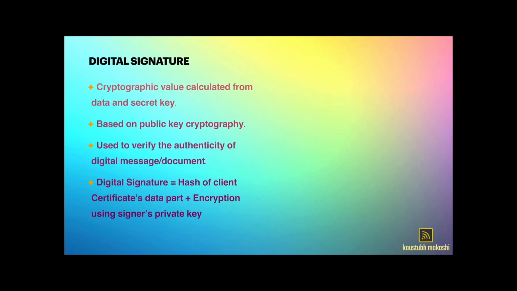To generate the digital signature, the certificate authority generates a hash of the data part of the client's certificate, and then uses its own private key to encrypt that hash. Once it generates the digital signature, it attaches it to the client certificate to digitally sign it. We will see how this digital signature proves the authenticity of a website in the next slide. So that's all about digital signature, and next we will see how SSL works.